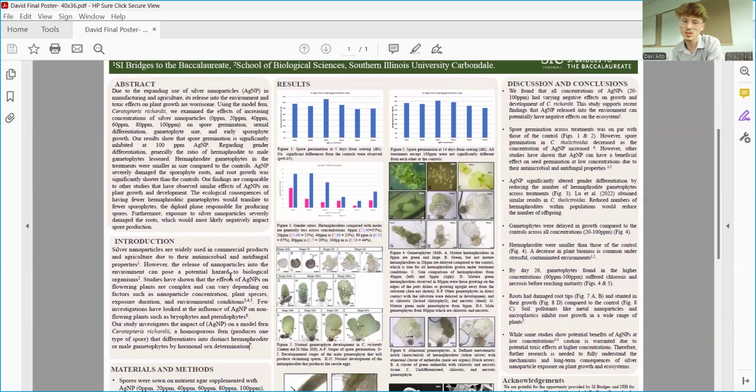Figure 5 just shows normal gametophyte development in C. richardii. This illustration is from the literature.